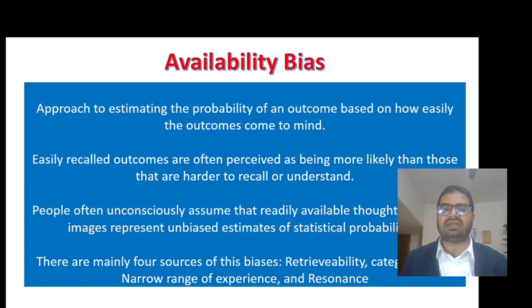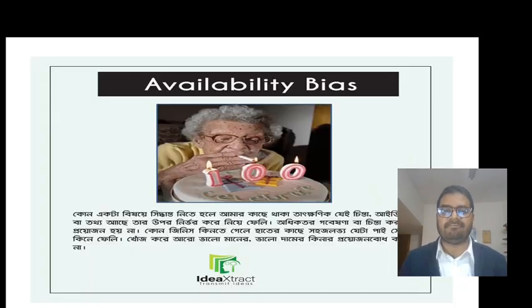Easily recalled outcomes are often perceived as more likely than those that are harder to recall or understand. People often unconsciously assume that readily available thoughts, ideas, and images represent unbiased estimates of statistical probabilities. There are mainly four sources of bias: retrievability, categorization, narrow range of experience, and resonance. Availability bias is sometimes due to things being very easy to retrieve and categorize, and sometimes our narrow range of experience and resonance lead us to it.